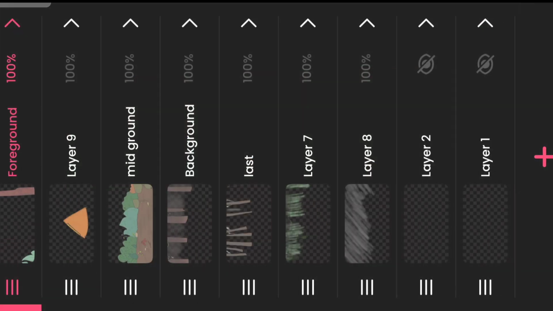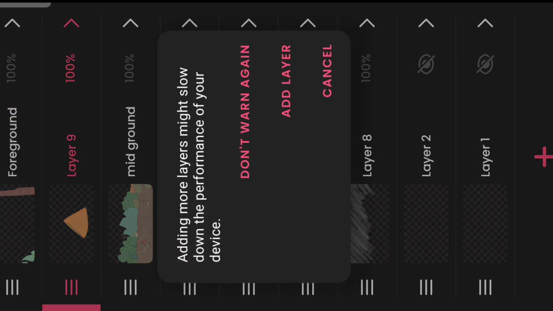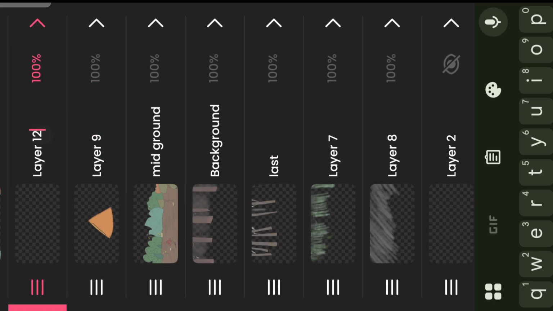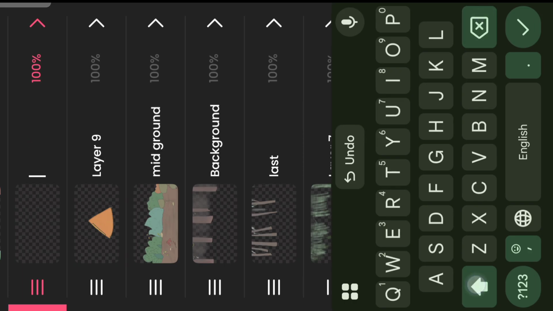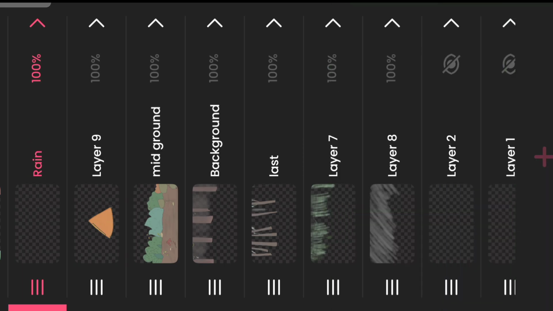I have drawn the tent in its own separate layer. And now that we have completely drawn the background and the tent as well, we are ready to animate rain.